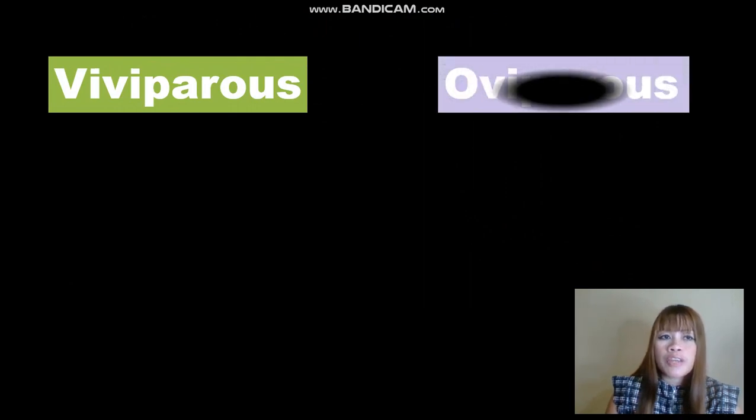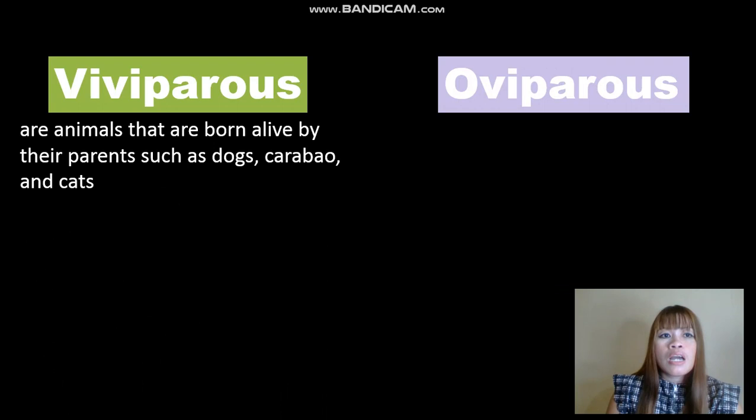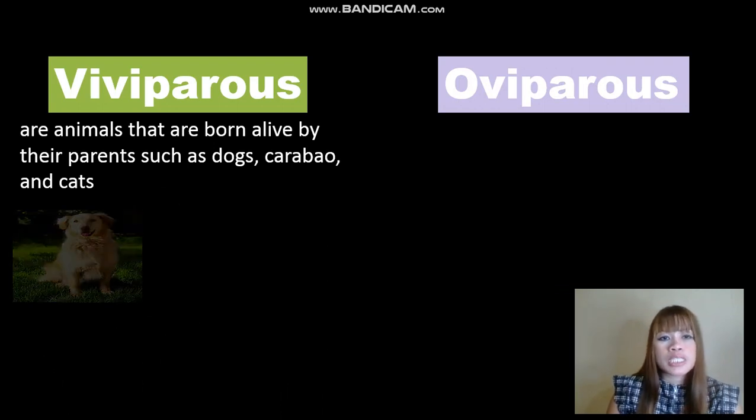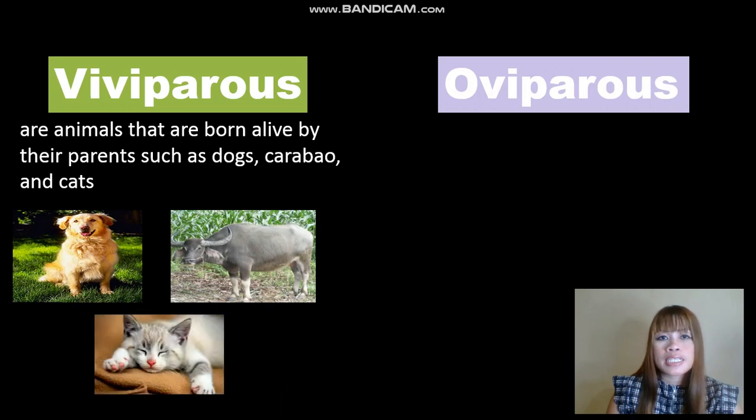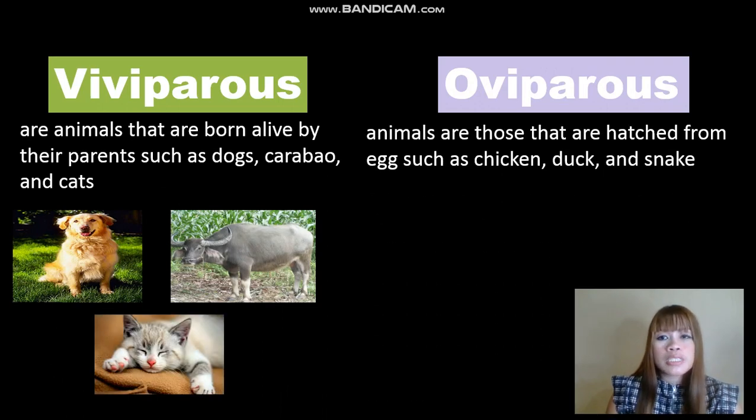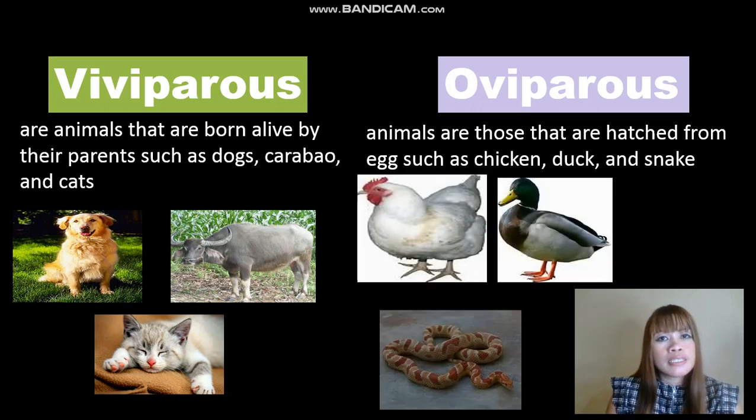Vertebrates are also grouped into two kinds, which are viviparous and oviparous. Viviparous animals are animals that are born alive by their parents, such as dogs, carabao, and cats. Oviparous animals are those that are hatched from eggs, such as chicken, duck, and even a snake.